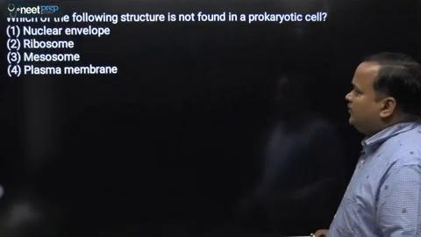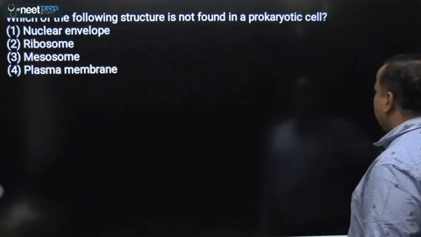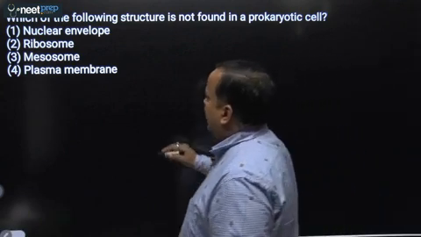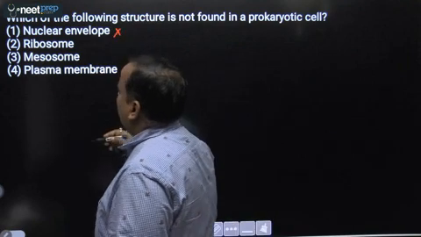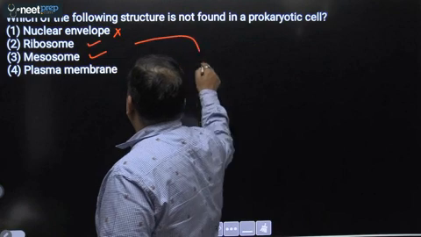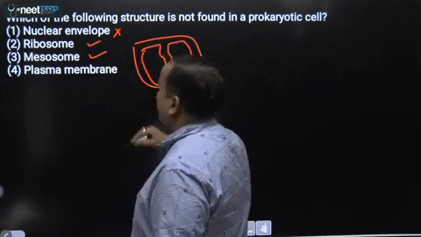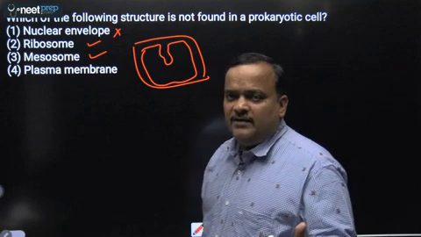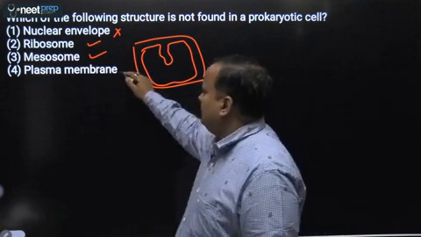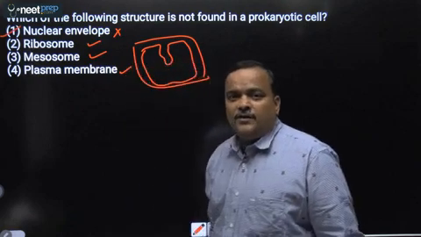Next question. Which of the following structure is not found in a prokaryotic cell? Okay. So nuclear envelope is absent in prokaryotic cell. That means they do not have well-defined nucleus. Ribosome is there. Mesosome is there. Mesosome is nothing but it is infolding of membrane, which is analogous to mitochondria. It is found in bacteria. Okay. And plasma membrane is there. So answer will be nuclear envelope, which is absent in case of prokaryotic cell.